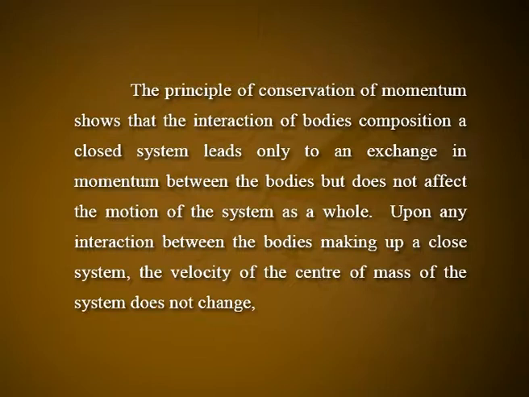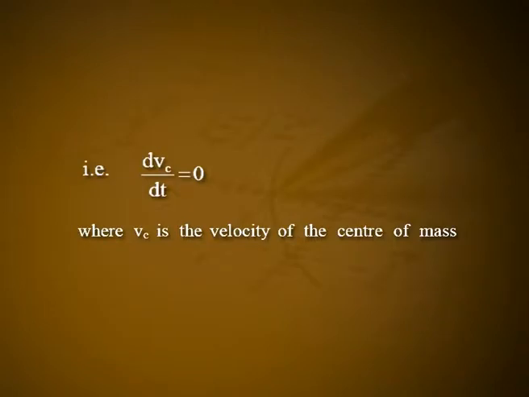Upon any interaction between the bodies making up a closed system, the velocity of the center of mass of the system does not change. That is, dvc divided by dt is equal to 0, where vc is the velocity of the center of mass. Obviously, the momentum of a system of particles can be represented as the product of the total mass of particles and velocity of the center of mass of the system. P is equal to m into vc.